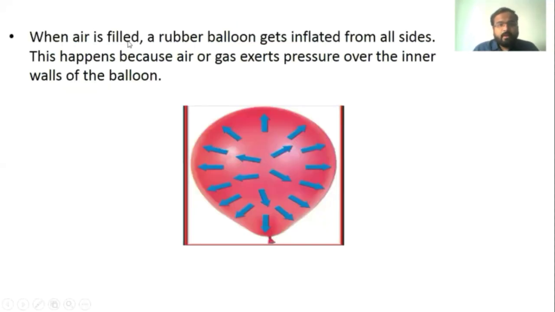When air is filled, a rubber balloon gets inflated from all sides. This happens because air or gas exerts pressure over the inner walls of the balloon. So we can say both liquids and gases exert pressure.